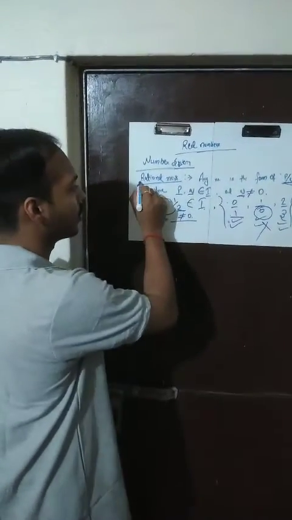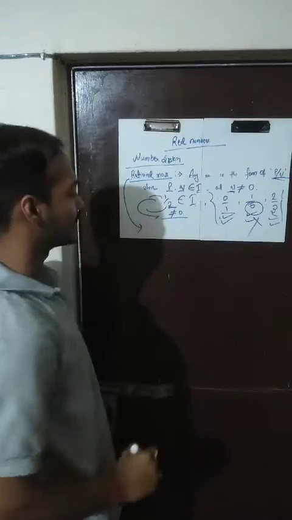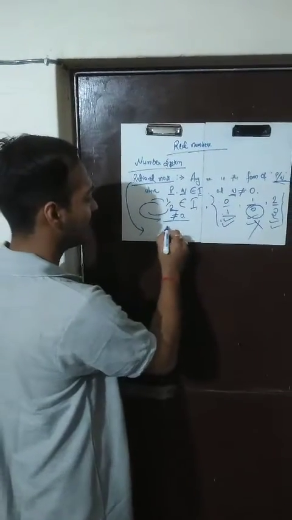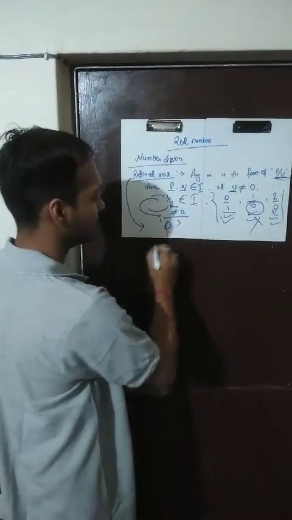So this was all about rational numbers. Let us check how they are represented. It is represented with capital Q. It is denoted with capital Q.